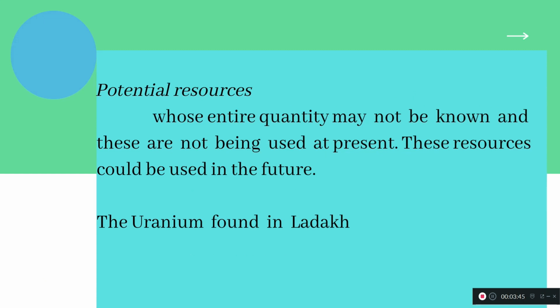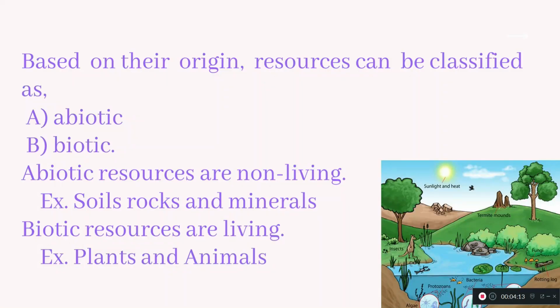So that is available in Maharashtra. Potential resource. What are potential resources? We know that their entire quantity may not be known. We don't know the entire quantity, but we are using that in present days. So that kind of resource could be used in the future also, right? So potential resource means the entire quantity we don't know, but we can use it in future also. It may be available. For example, uranium in Ladakh. Ladakh is in Jammu Kashmir.